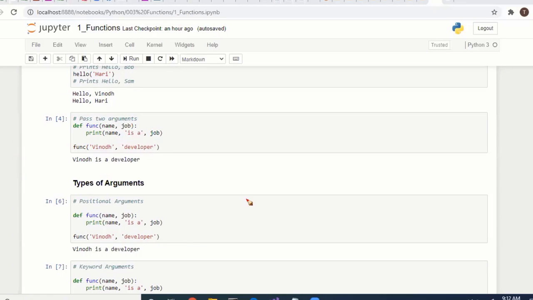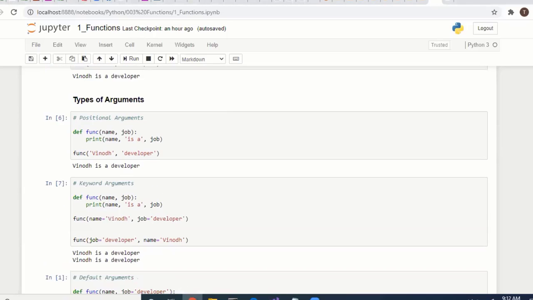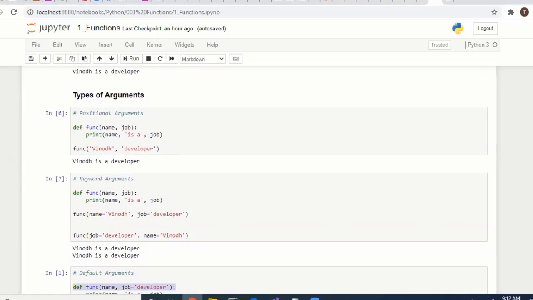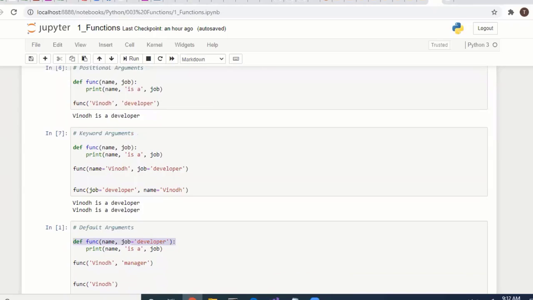Okay, there are different types of arguments. We have seen single parameters and how to pass more than one parameter, comma separated. If you pass two parameters, you have to pass the first parameter as a name and the second parameter as a job. The position should be the same wherever you are calling func. The first parameter is a name, you can't pass developer here, because the first parameter expects name and the second parameter expects job.